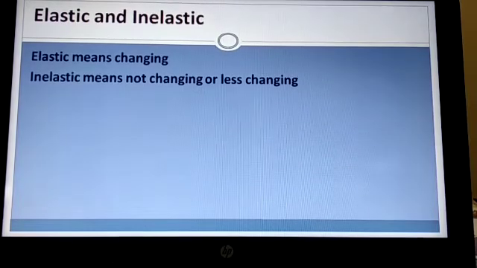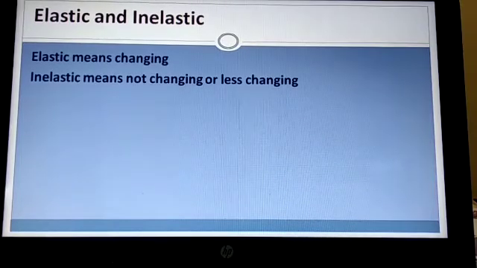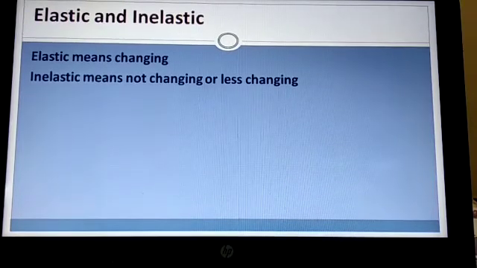Elastic means changing and inelastic means not changing or less changing. Again, I'm repeating, elastic means there is a lot of change or there is some change. But inelastic means not changing at all, or you can say less changing as well.